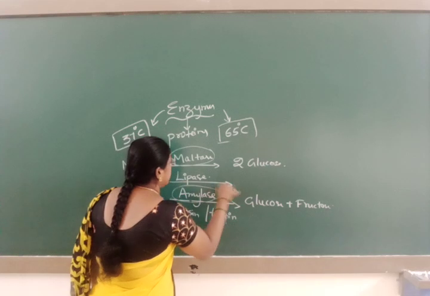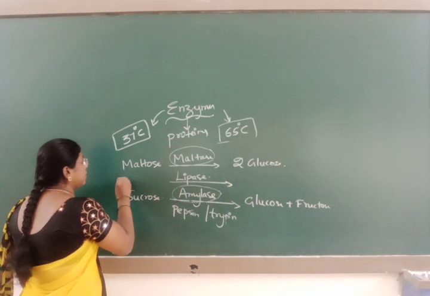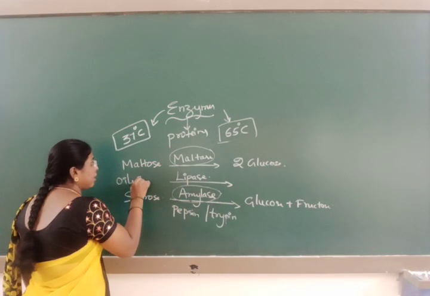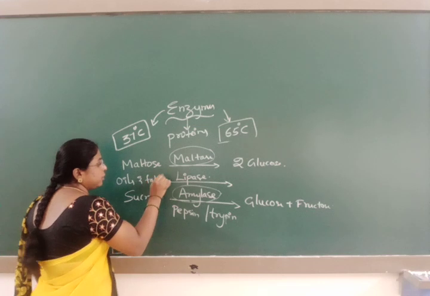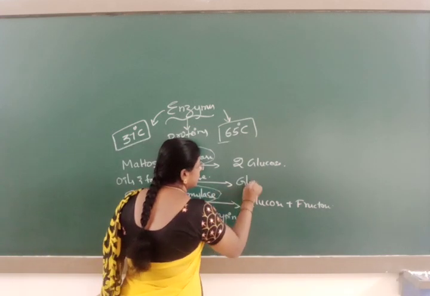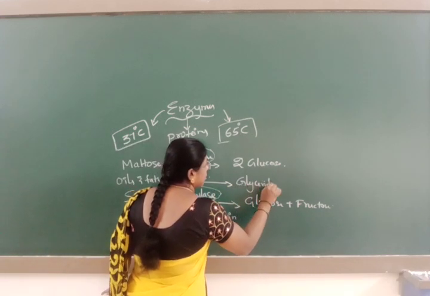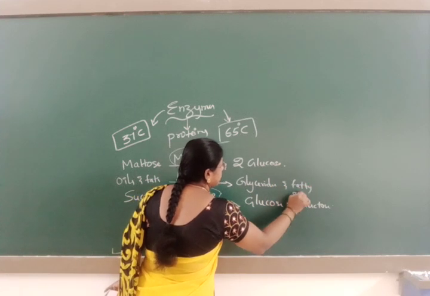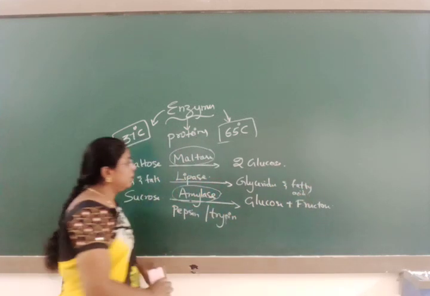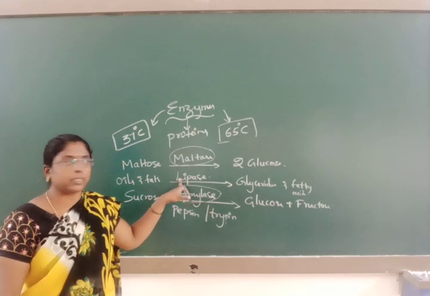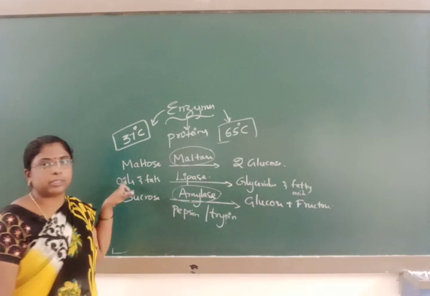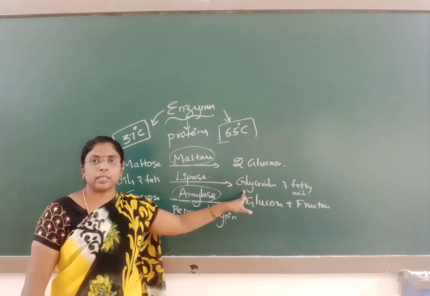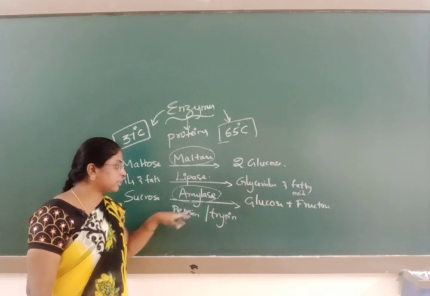Lipase converts oils and fats into glycerides and fatty acids. Lipase is an enzyme responsible for the conversion of oils and fats into glycerides and fatty acids.